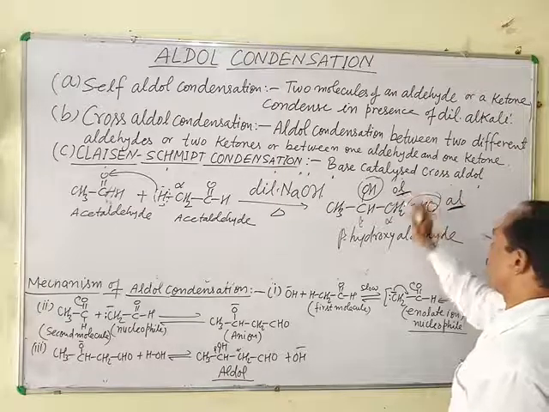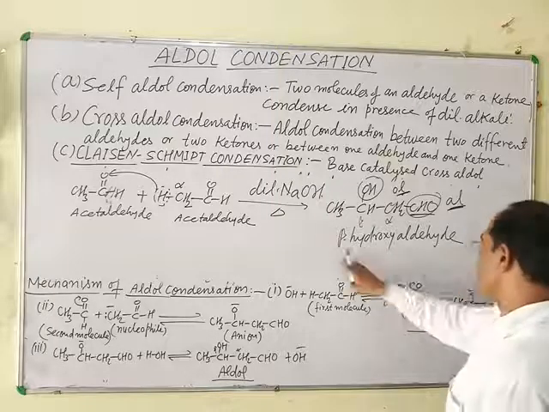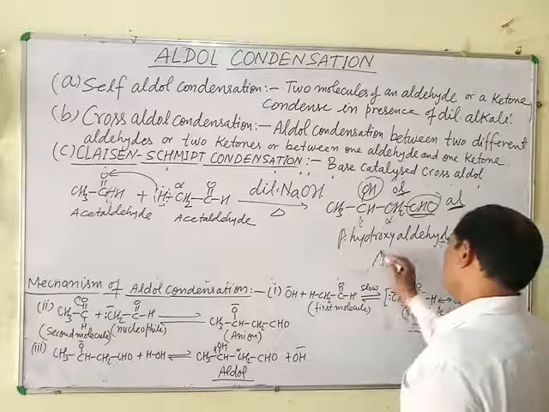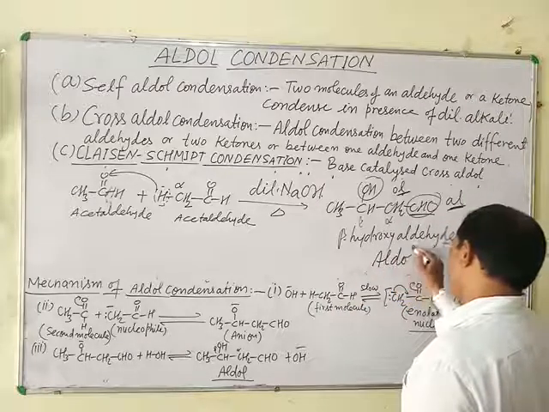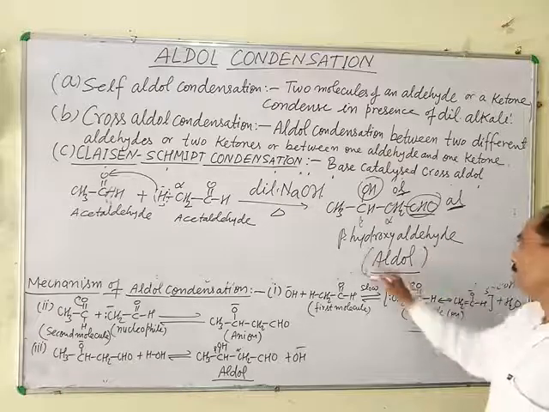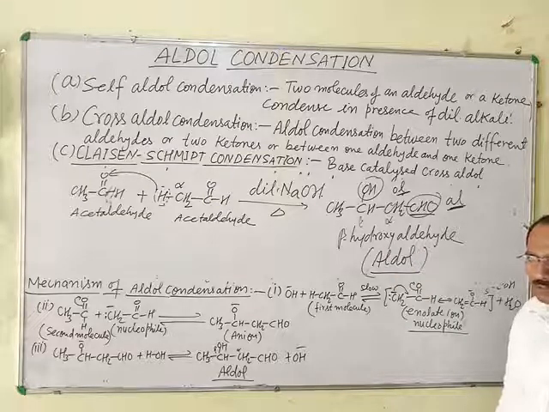Al and ol, both the groups are present in the same molecule. That's why beta hydroxyaldehydes are also known as aldol. Al and ol makes aldol. This is the common name of this compound, beta hydroxyaldehyde.